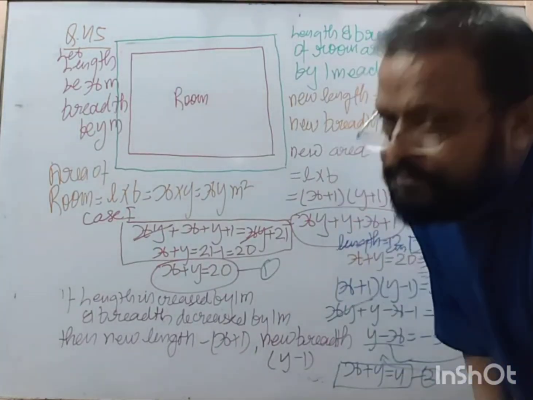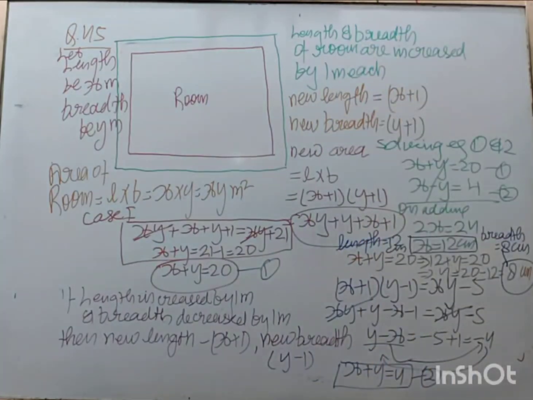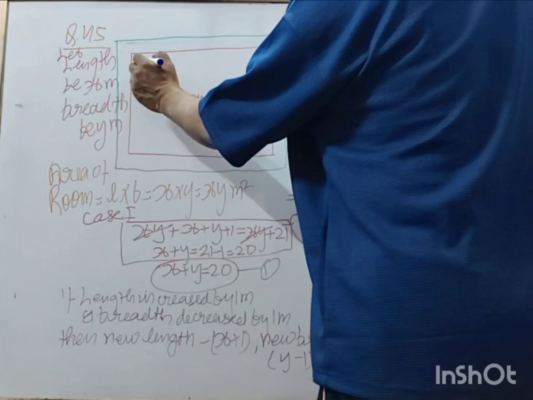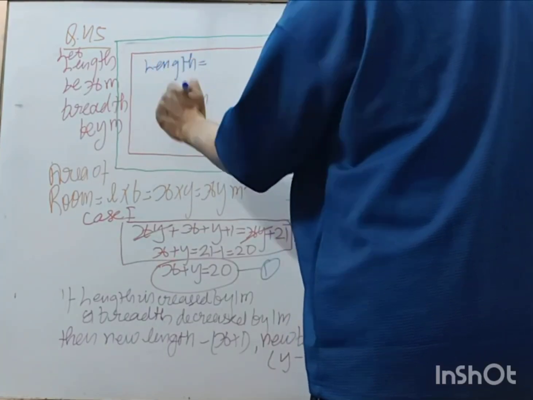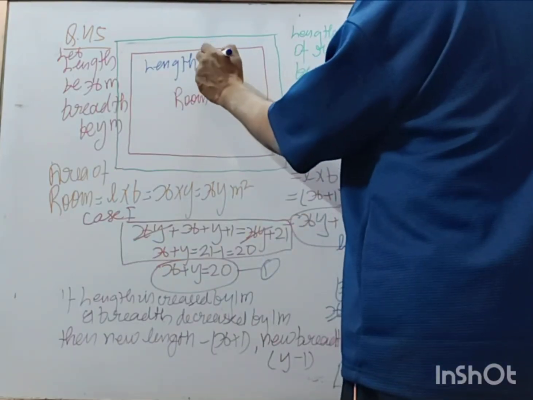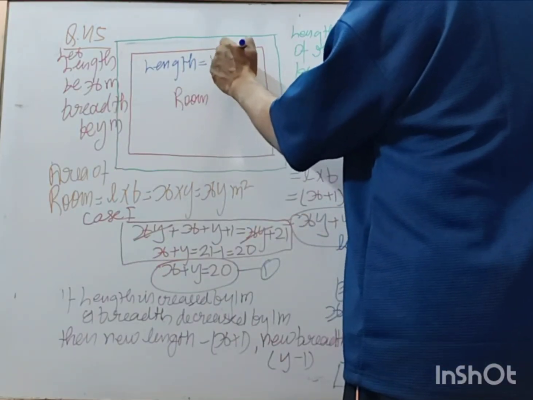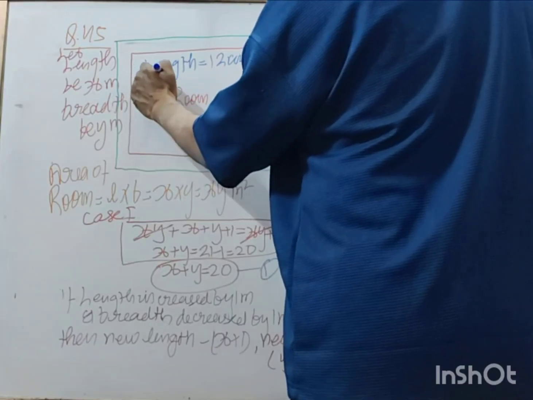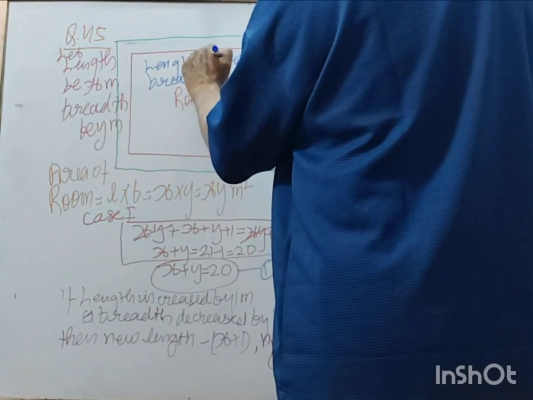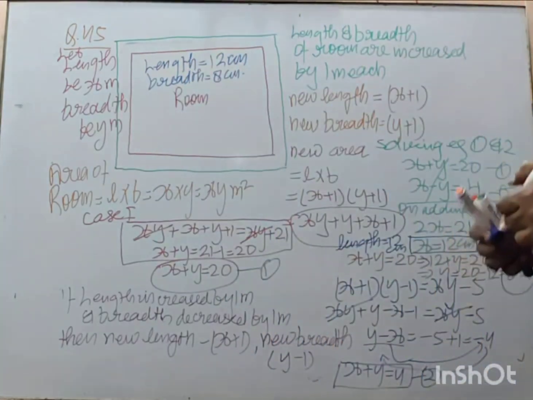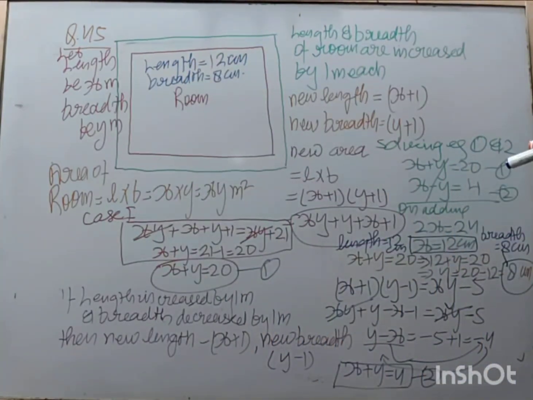So length is equal to 12 centimeter, breadth is 8 centimeter. Right? Yes, sir.